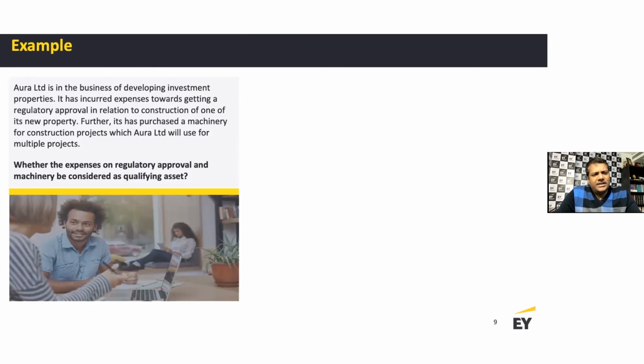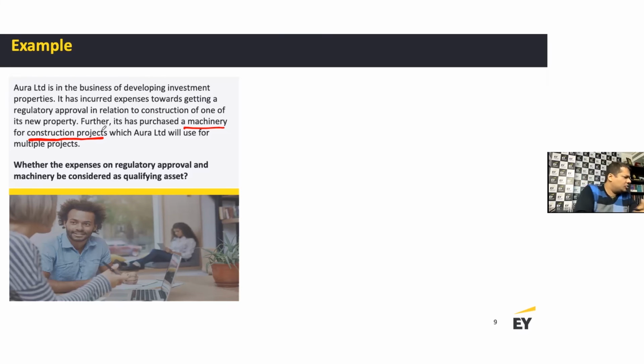Essentially, the question we're trying to examine here is, when you look at Ind AS 23, a qualifying asset means something which takes a substantial period of time and an expenditure has been incurred. Though there's no bright line for substantial period of time, from a practice perspective it's commonly understood as 12 months. In this example, the machinery purchased for the construction project sounds like something which is ready for use. If it is ready for use, then there is no qualifying asset, and you can't capitalize any interest cost in relation to such an asset.